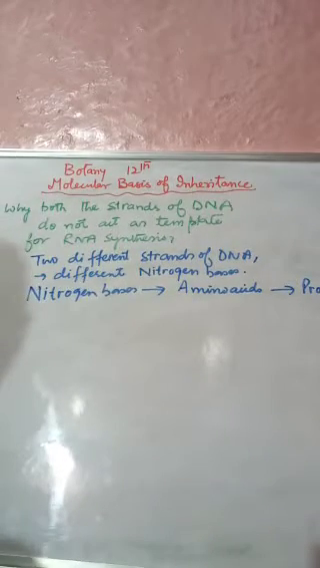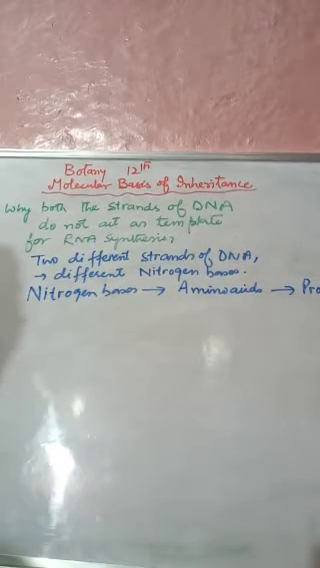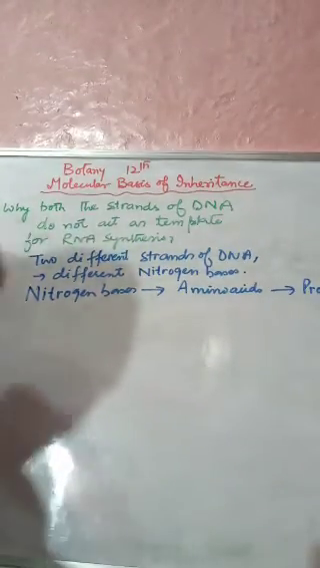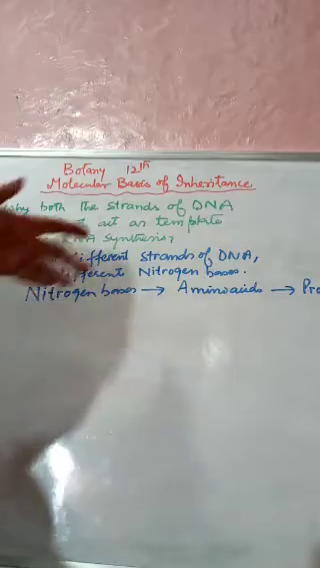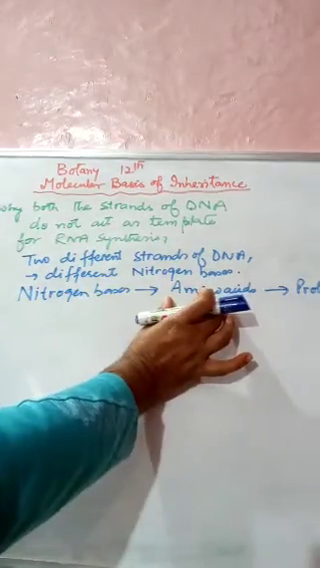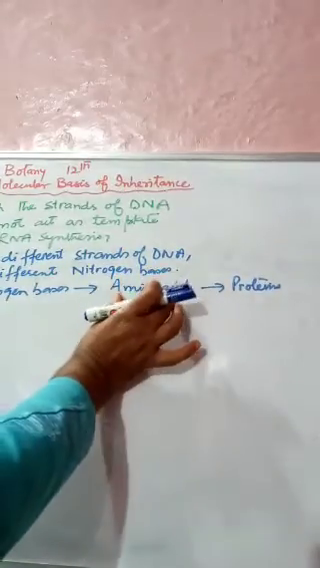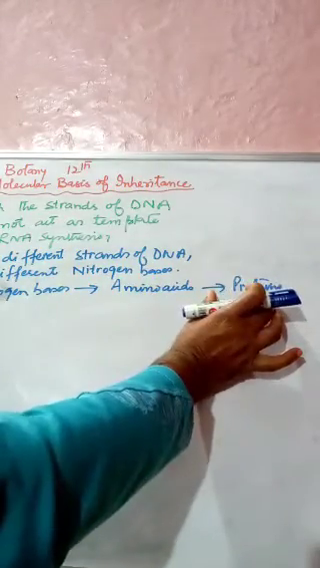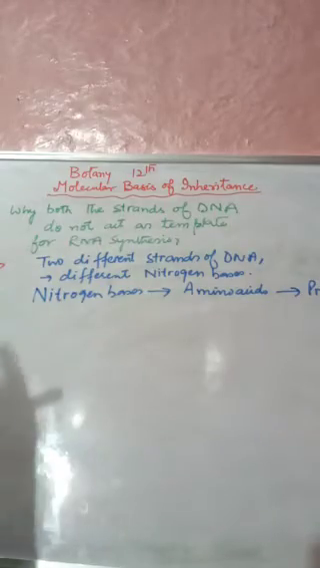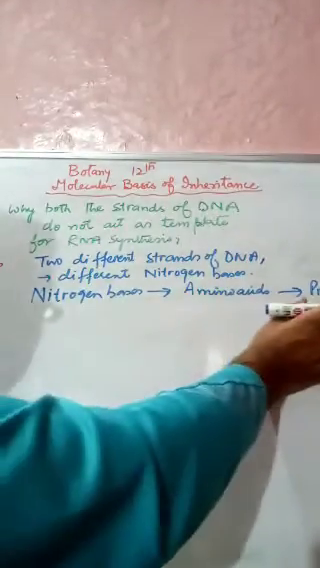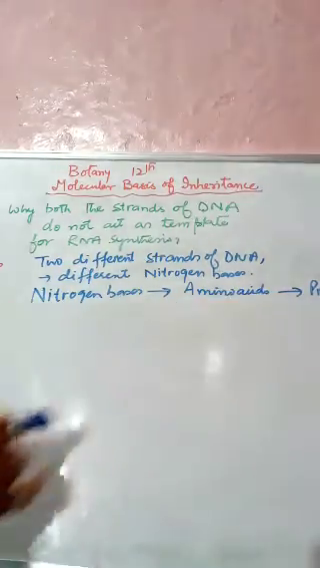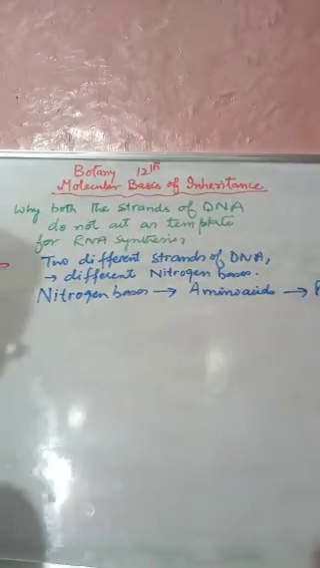So the first reason is that the different strands of DNA have got different sequences and different nitrogen bases. Different nitrogen bases give rise to different amino acids, and different amino acids give rise to different proteins. So the proteins formed due to these different amino acids are all different. This is the one reason.